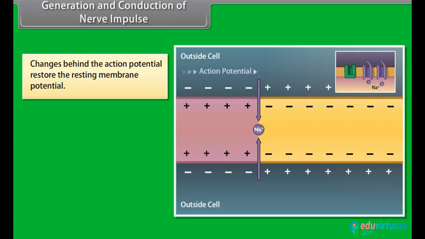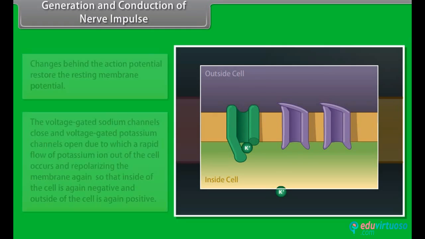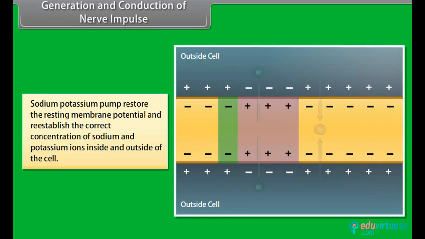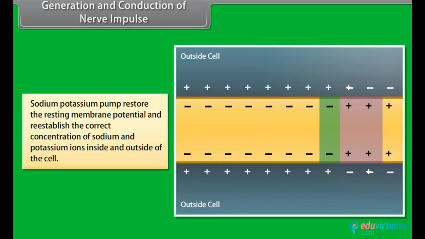Changes behind the action potential restore the resting membrane potential. The voltage-gated sodium channels close and voltage-gated potassium channels open, due to which a rapid flow of potassium ions out of the cell occurs, repolarizing the membrane again, so that the inside of the cell is again negative and the outside of the cell is again positive. The sodium-potassium pump restores the resting membrane potential and re-establishes the correct concentration of sodium and potassium ions inside and outside of the cell. Transmission of impulses.